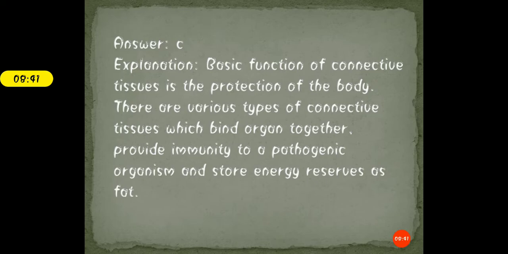There are various types of connective tissue which bind organs together. And now why is there a need to bind organs together? Students, organs need to bind together, which means that the organ systems should work together to perform some specific function. Okay, different organs present in an organ system need to cooperate to keep all the functions of the body going.